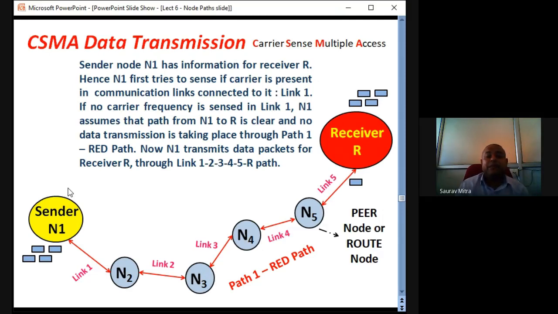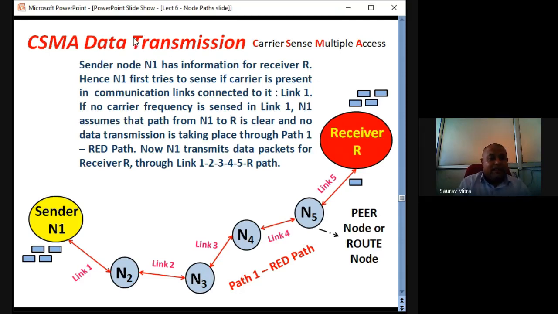Once the path is empty, only then you start driving through that path. The same example applies in case of CSMA. Before starting the data transmission, you have to wait for a certain time till the path becomes empty.